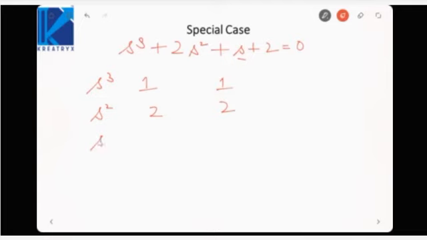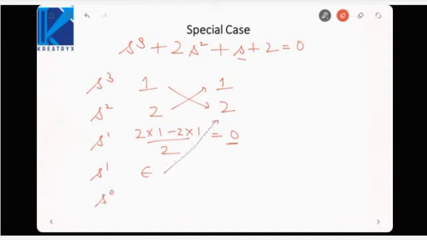Then to find the s raised to power 1 element, it will be (2 into 1 minus 2 into 1) by 2, that is equal to 0. Now this element is reduced to 0. What we will do is, we will replace it by epsilon. Then if we calculate s0, it will be (2 into epsilon minus 2 into 0) by epsilon, which is equal to 2.